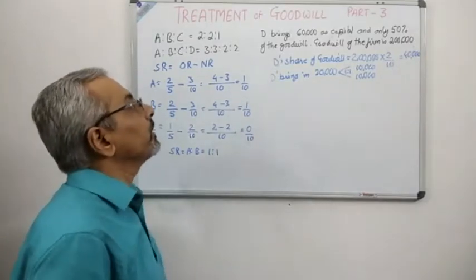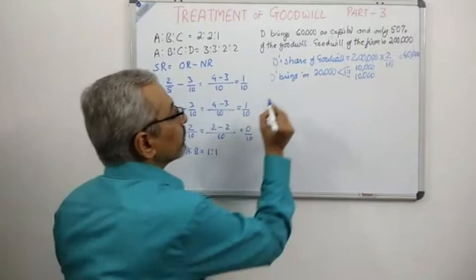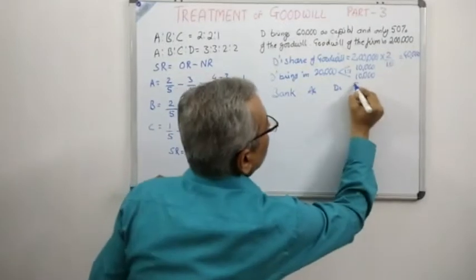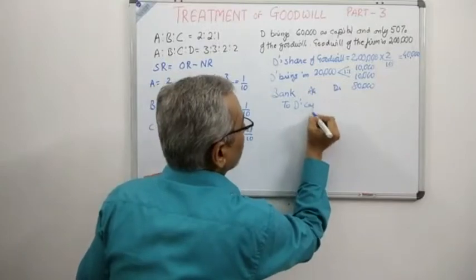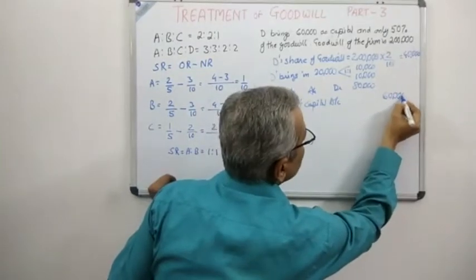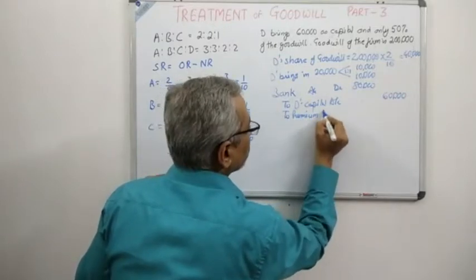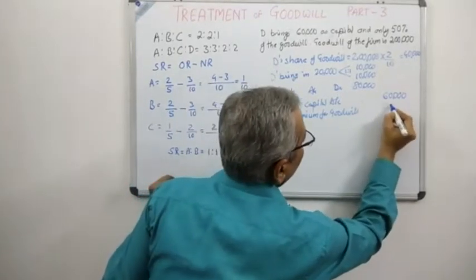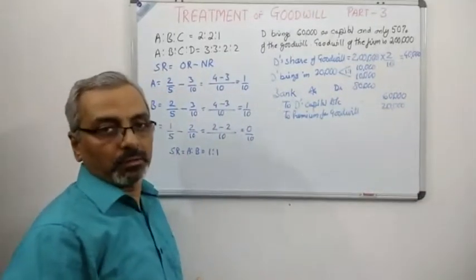Please see very carefully that D brings in 60,000 as capital and 20,000 as the premium for goodwill. The first journal entry is: Bank account debit 80,000, to D's capital account 60,000, to premium for goodwill 20,000, because half of 40,000 has been brought in by the partner D.